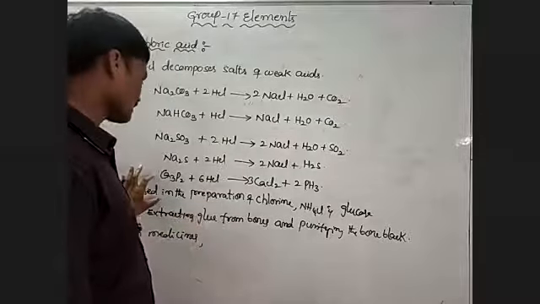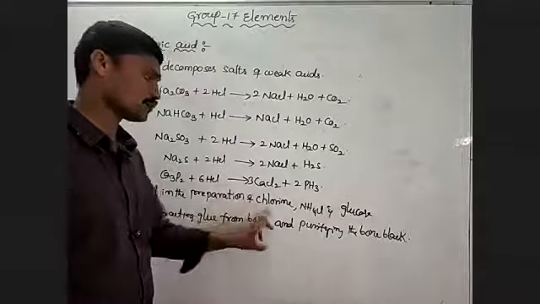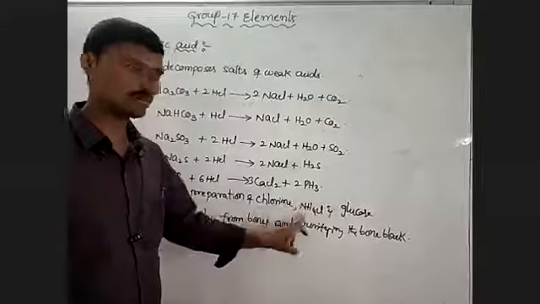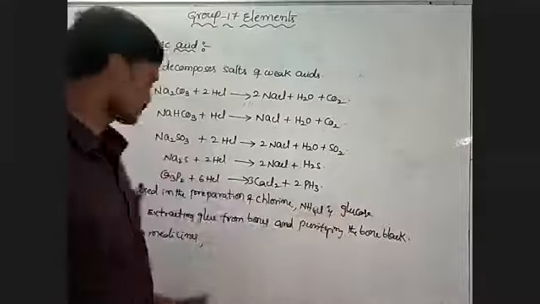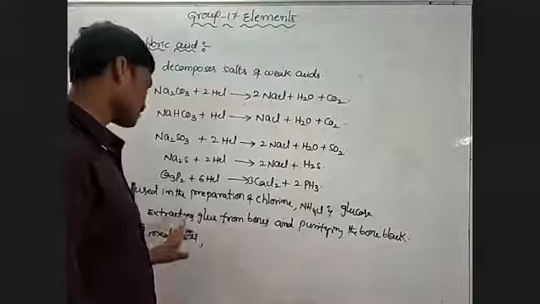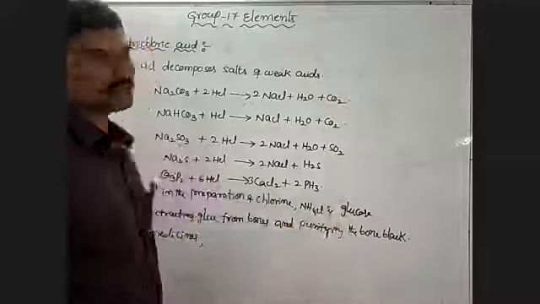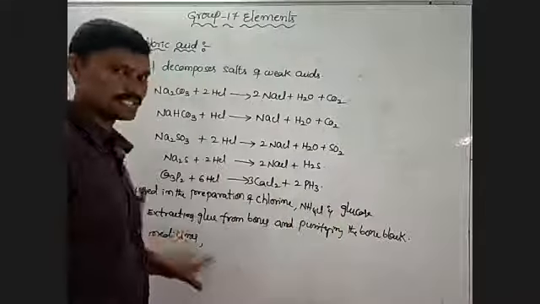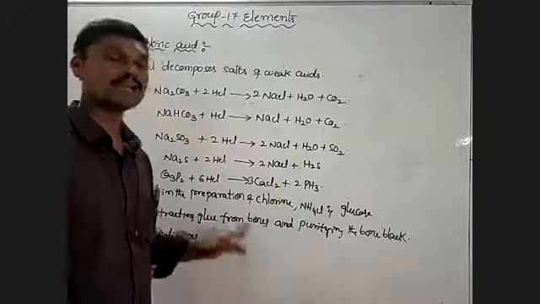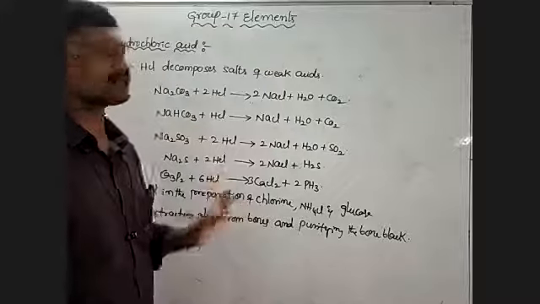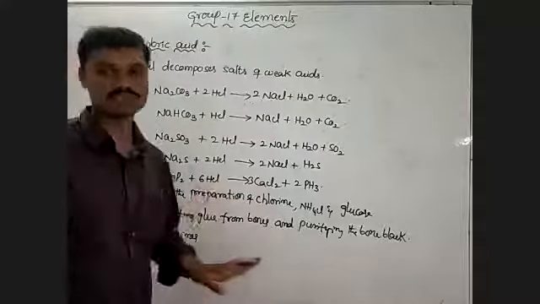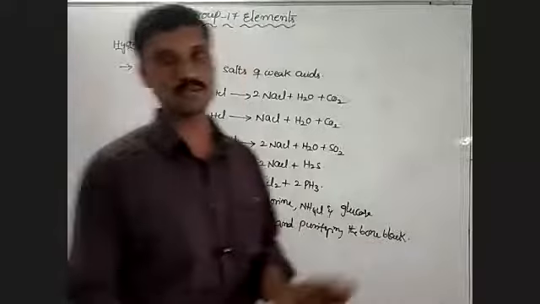These are uses. HCl is used in the separation of chlorine and ammonium chloride and glucose. Okay, it is used in extracting glue from bone and purifying the bone black, and it is used in medicine, and it is used as a laboratory reagent. So the 17th group elements chapter is completed.